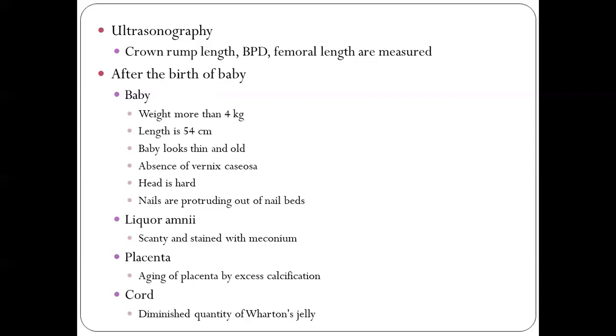The baby will be looking thin and old because the skin will be wrinkled, giving the look of an old man. Then absence of vernix caseosa. The head bones will be hard, and we can see that the nails are protruding out of the nail beds. From all these, we can understand that the baby is a post-term baby.